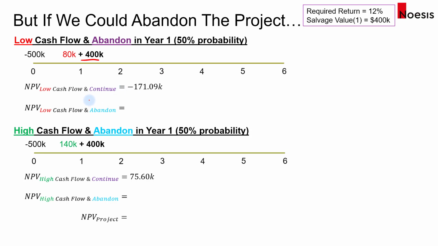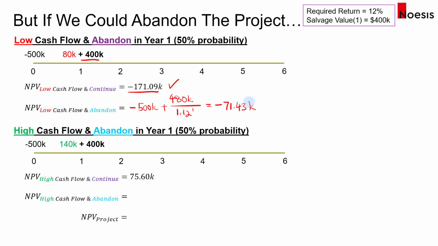So for the first part, if the cash flow is low, okay, we abandon, so the NPV will be negative 500,000 plus 80,000 plus 400,000, which is 480,000, divided by 1.12 to the power 1. So that will give us negative 71.43 thousand. So if you compare the two NPVs, if you continue, the NPV will be a larger negative number.